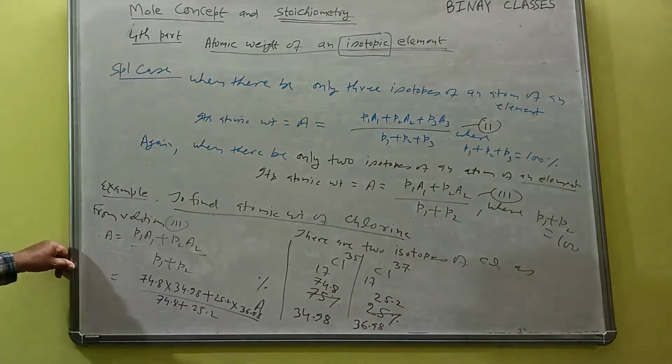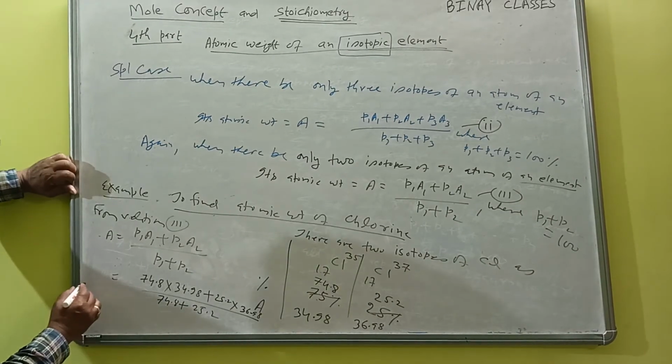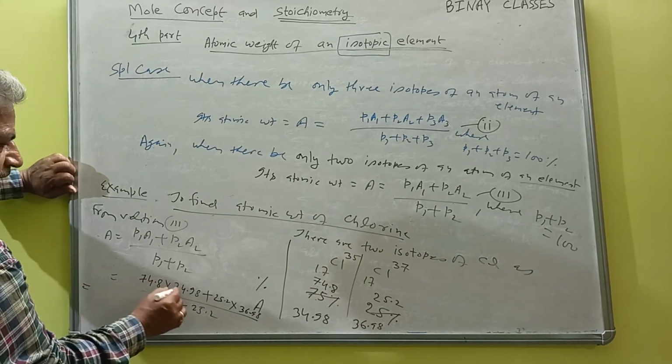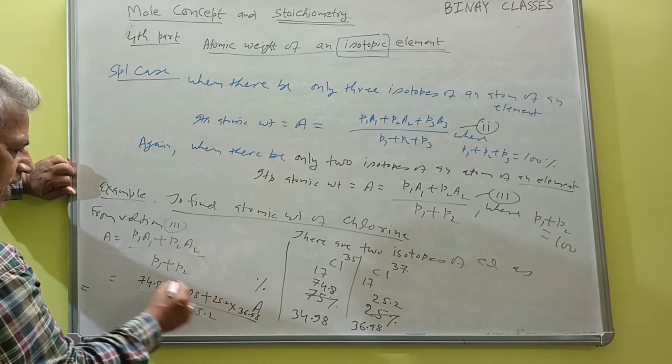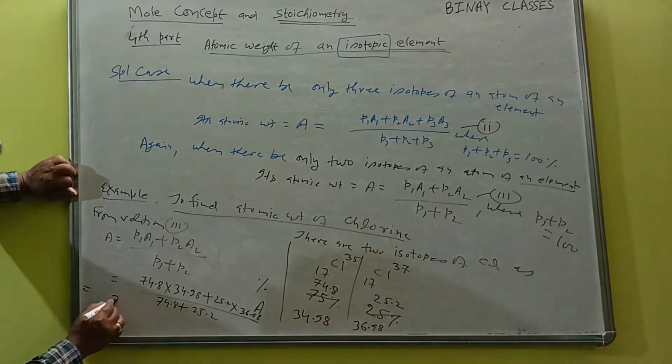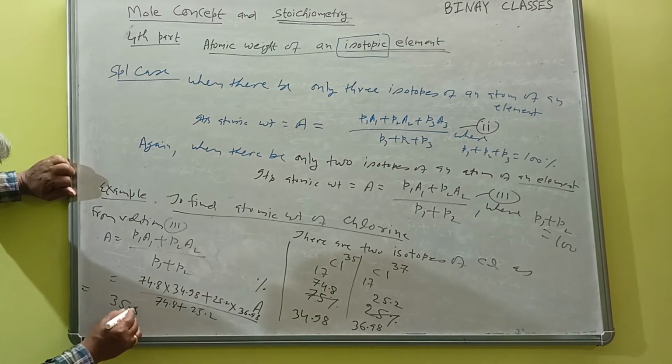So this will finally be 100. Just solve, multiply, add, divide by 100, approximately it will come 35.5.